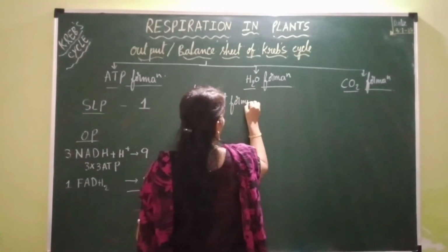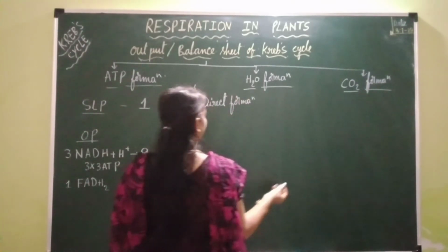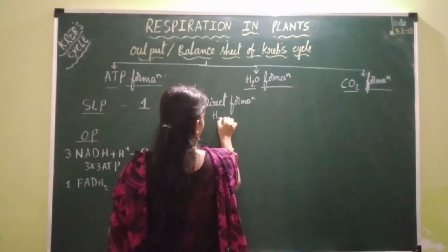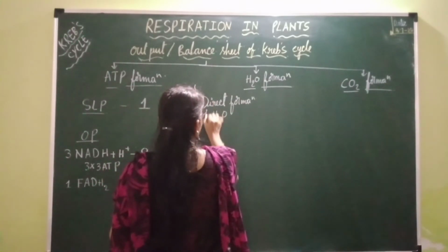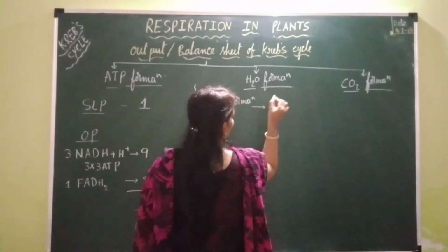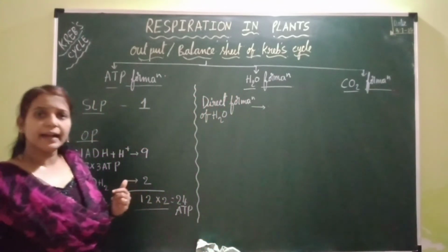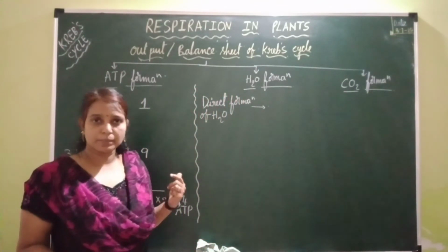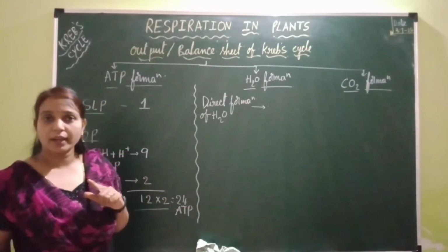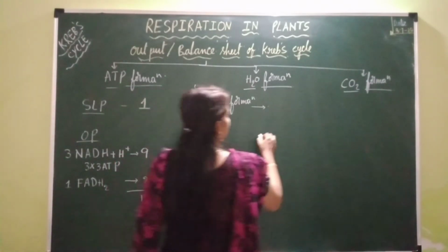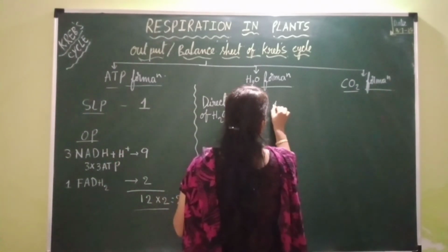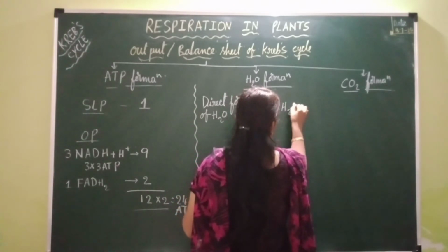What is this direct formation of water? Water which is formed by dehydration. So how many water molecules are formed directly? How many dehydrations occur actually during the Krebs cycle? Only one dehydration, that is at the second step. So how many water molecules are formed? By dehydration, one water molecule.